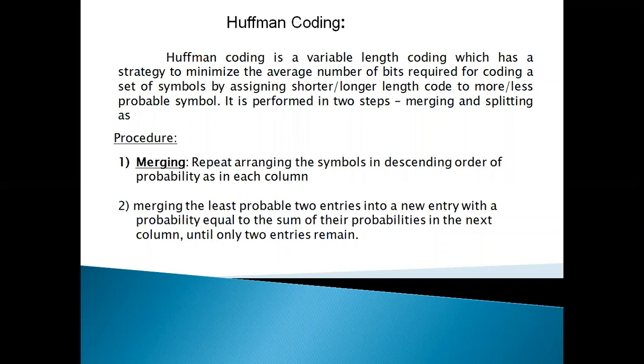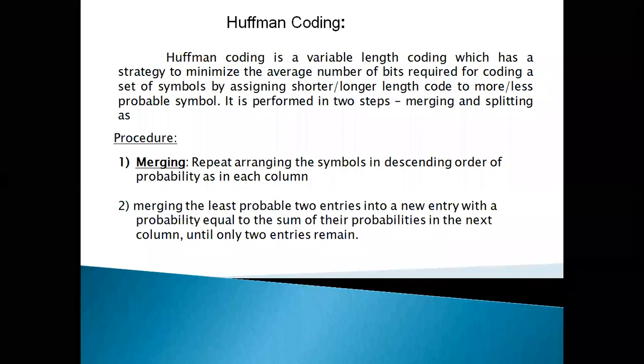The Huffman code is a variable length code, which has a strategy to minimize the average number of bits required for coding a set of symbols by assigning shorter or longer length codes to more or less probable symbols. It is performed in two steps: merging and splitting.